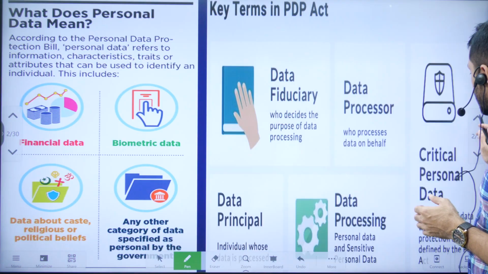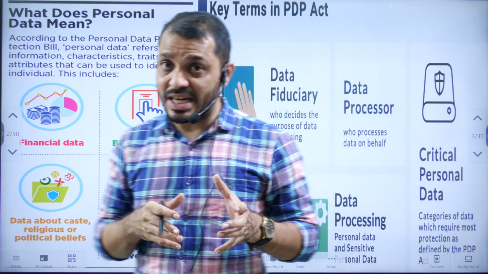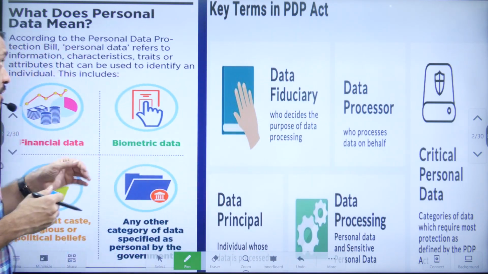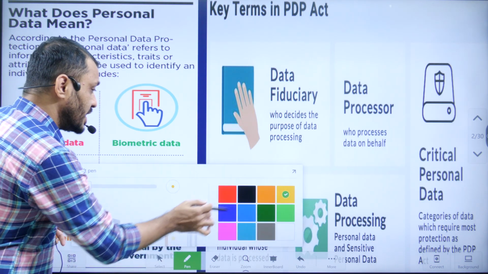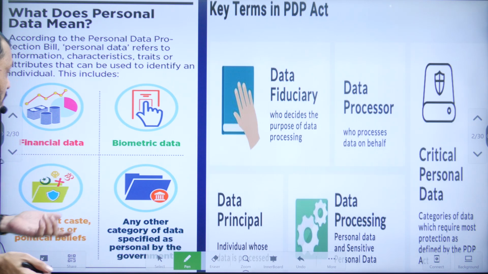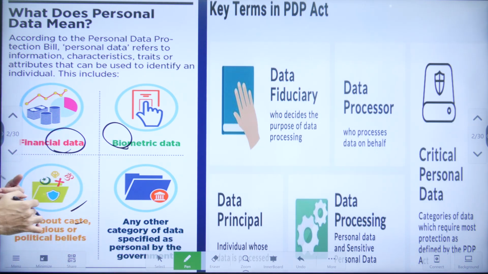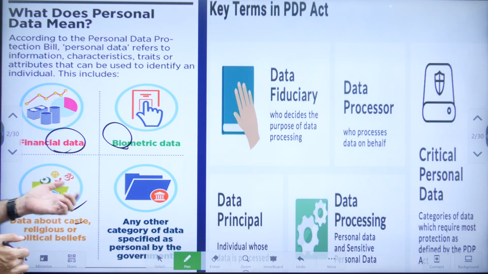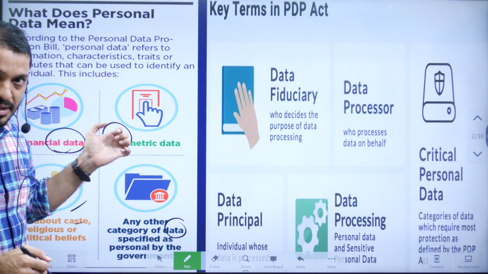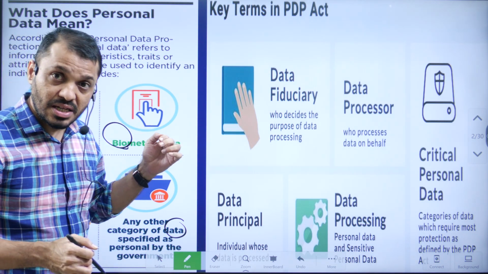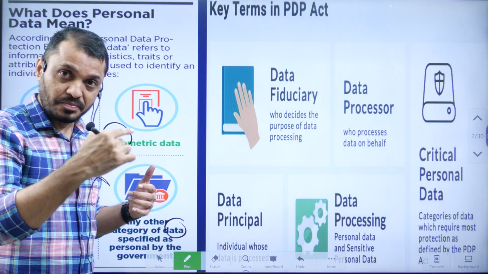Before we start, students, you have to understand there are different types of data: public data and personal data. Here we are talking about only personal data. An individual's personal data can be in the form of financial data, biometric data, or social data, like data related to caste, religion, and any other relevant data. Here we are discussing personal data which is in digital form: the Digital Personal Data Protection Bill.